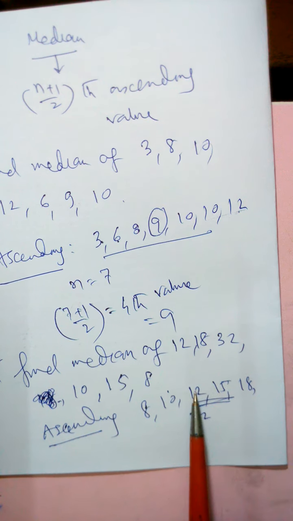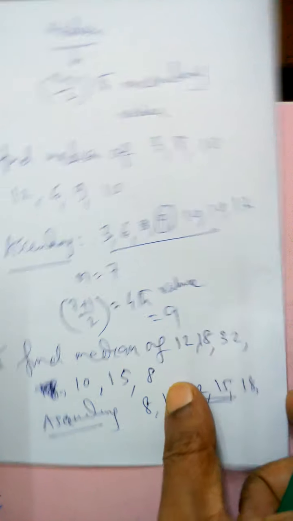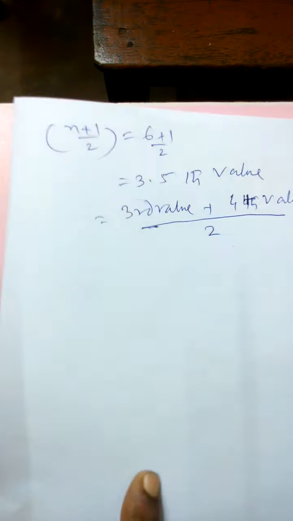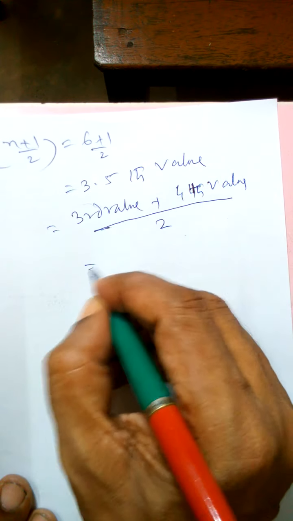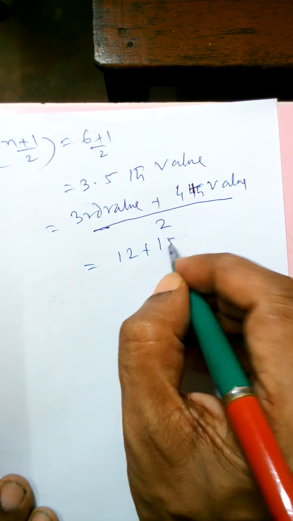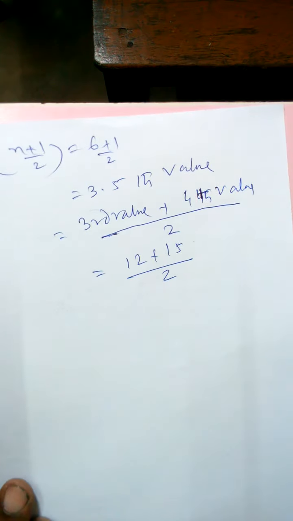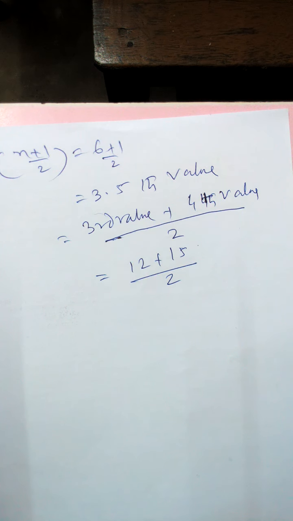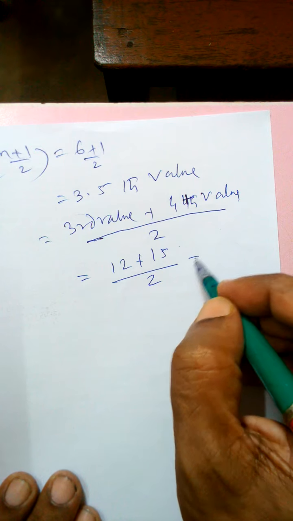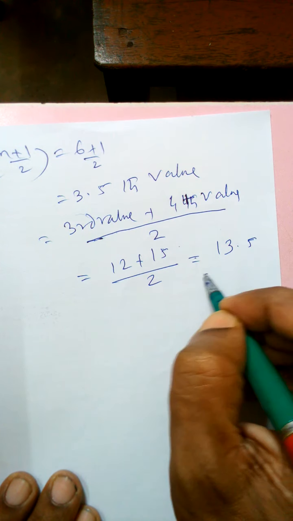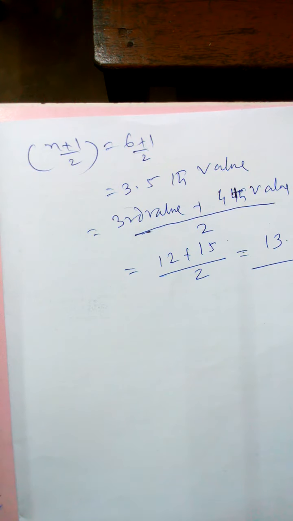The third value is 12 and the fourth value is 15. So what we will do? Add these two and divide by 2. Don't write 3.5 is median. 3.5 is the rank of the median, that is the position of the median. And your answer is (third + fourth value)/2, which is obviously 13.5. This is the median. That's all for median.